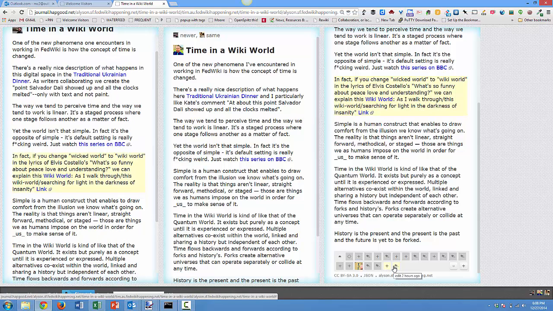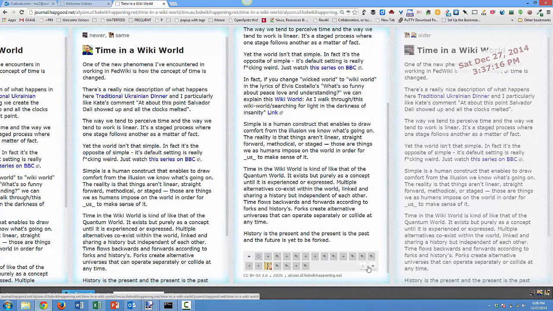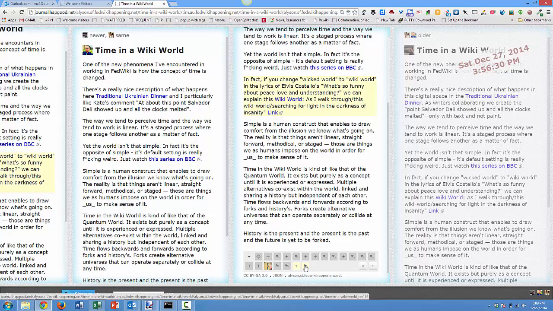Now that's a little complex, right, for people. But if you actually want, you can see what it looked like at the time it was forked. This is what it looked like before Allison did it. And then if you go over to the last version, you can see what Allison added. Now, like everything else in the wiki, you can use these standard modifiers.